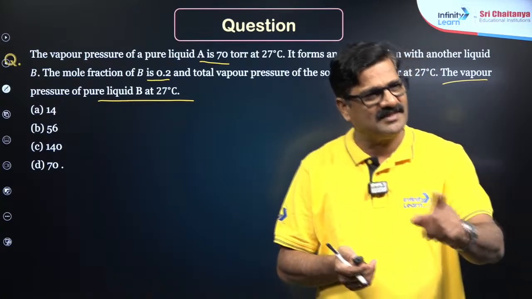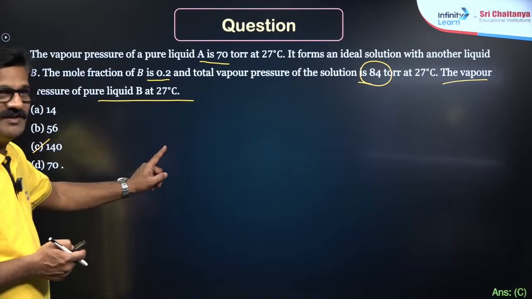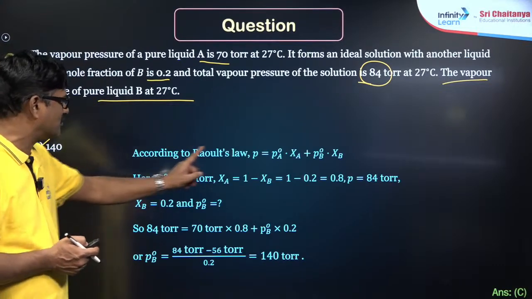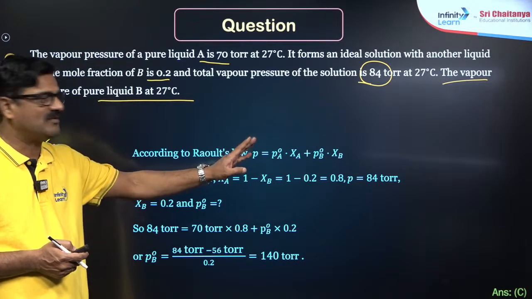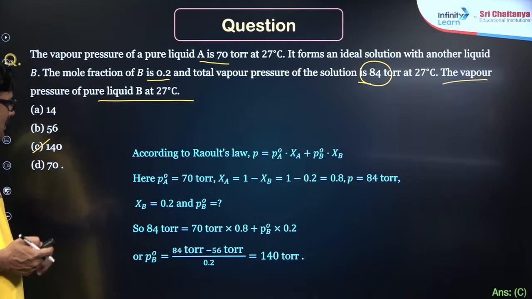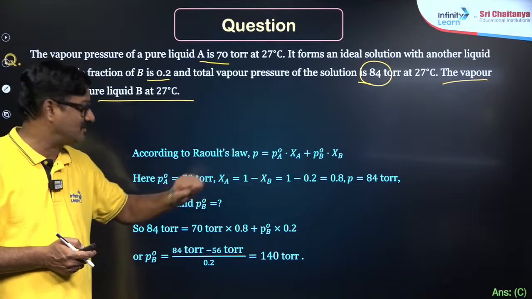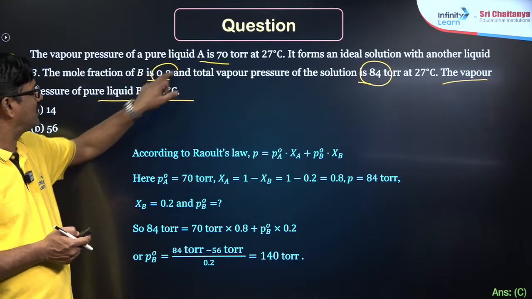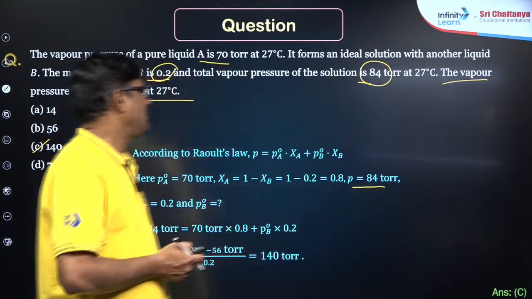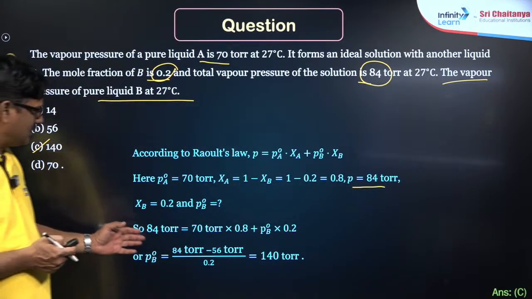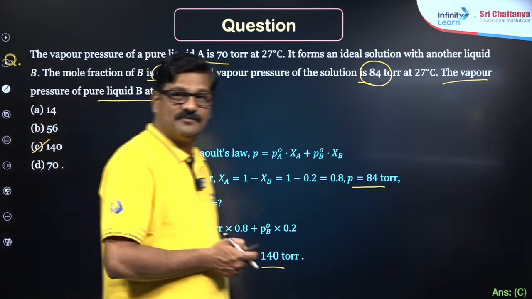Vishal, again you want to say C. Okay, why should I deny it is a C? So the answer comes to be 140, according to Raoult's law. P total is equal to P naught A mole fraction of A plus P naught B mole fraction of B. Here, P naught A is 70, and mole fraction of A is 1 minus mole fraction of B. It is given as 0.2, so subtracting gives 0.8, and P is given as 84. Plugging in, it is (84 minus 56) upon 0.2, which comes to 140, the answer for this question.